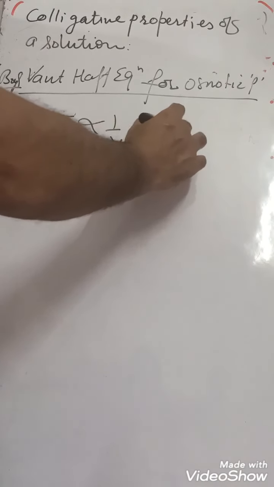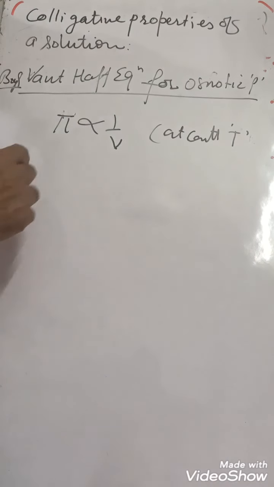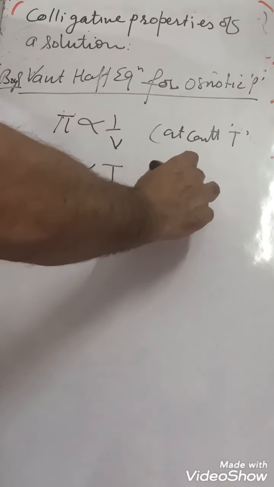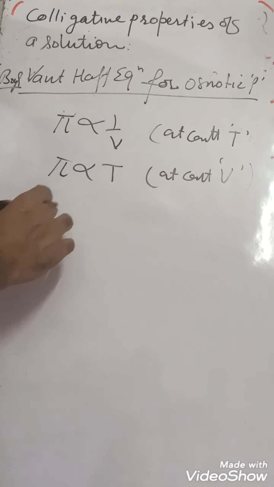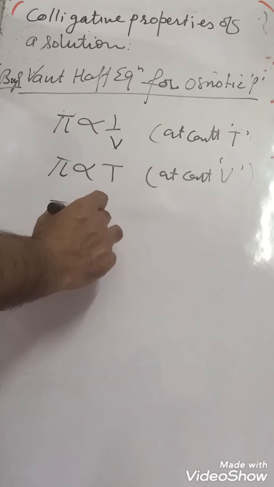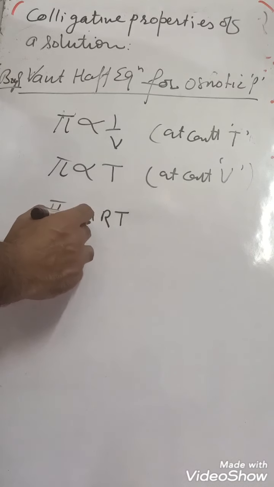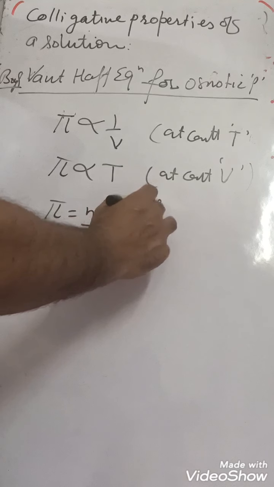It has been observed that osmotic pressure of solution is inversely proportional to volume at constant temperature, and also pressure is directly proportional to temperature at constant volume. So by compiling both the equations, we know that pi is equal to nRT by V, for n moles of solute.